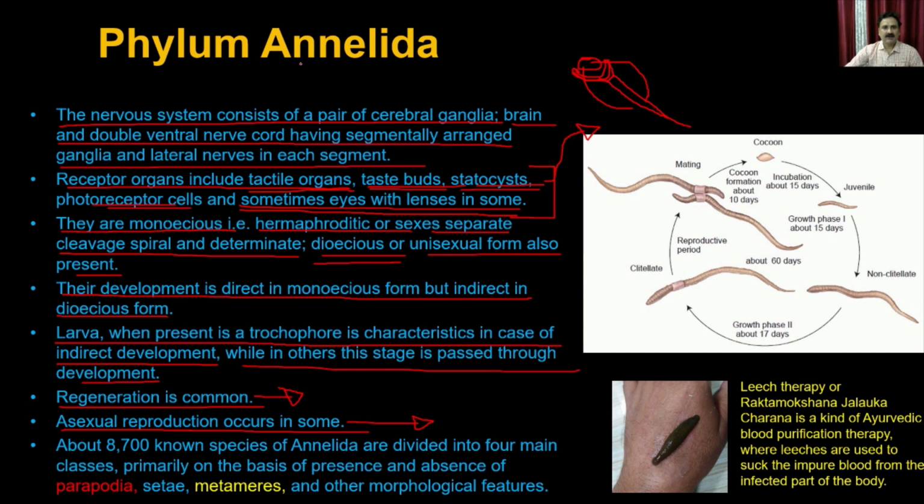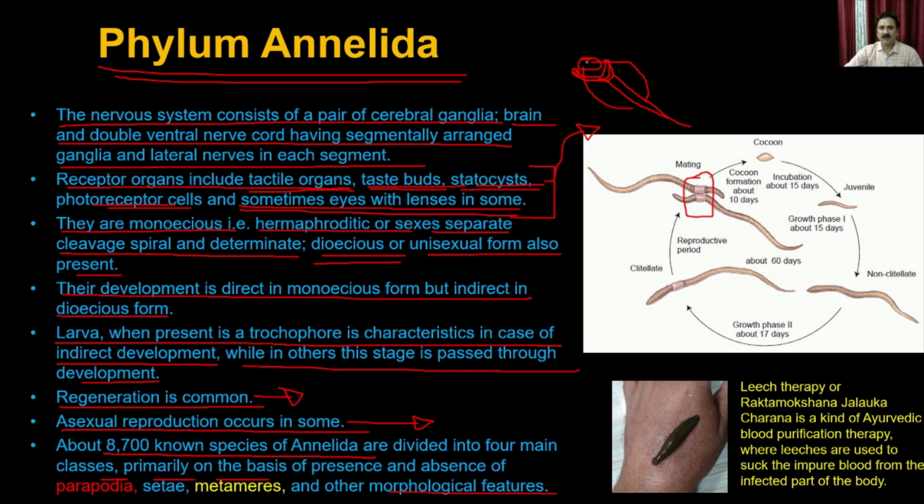The phylum Annelida is very big, with approximately 8,700 species, which are further divided into classes based on the presence of parapodia, chaetae, metameres, and other morphological features. What you see here is the life cycle of the earthworm. The male and female earthworms mate with each other, because the ovaries are present on the 13th segment.